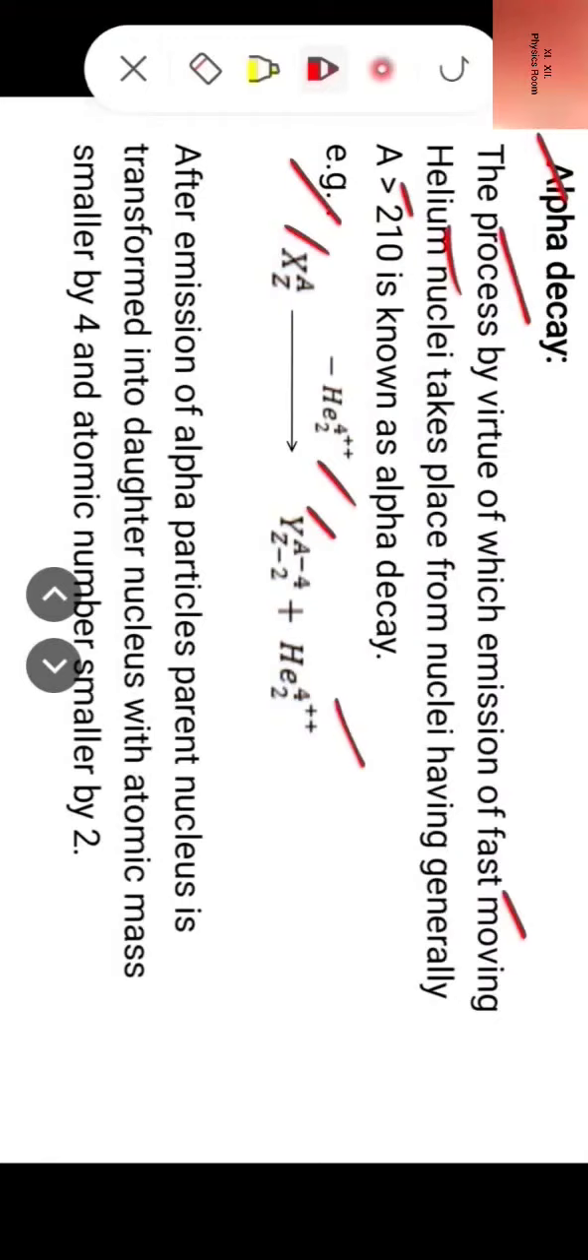Now after emission of alpha particles, the parent nucleus is transformed into daughter nucleus with atomic mass smaller by 4 and atomic number smaller by 2. I repeat, after emission of alpha particles, the parent nucleus is transformed into daughter nucleus with atomic mass smaller by 4 and atomic number smaller by 2. Remember this decay equation because we are going to state it again in displacement laws.